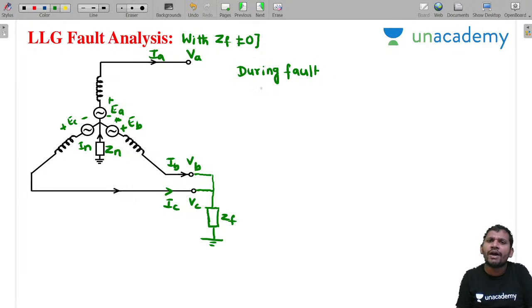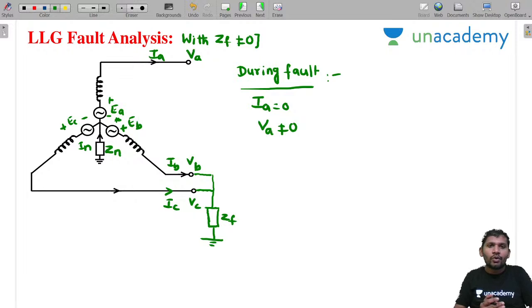The first condition I wrote is the pre-fault one only. During fault, the fault is not at the A phase, not at the A line, that's why IA is 0. It's a no load, IA is 0, but VA is not equal to 0. This current is IF, the fault current.